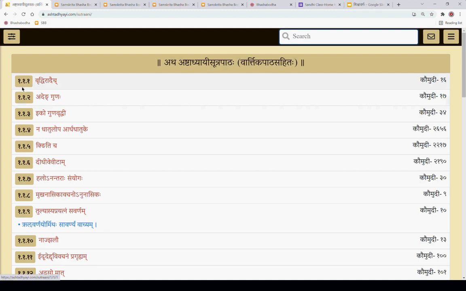As you see, this is a sutra number given in the Ashtadhyayi Grantha: 111, Prathamadhyayah, Prathama Padah, Prathamam Sutram. Then 112, so it is in order here. The first sutra is Vruddhir Adaic, which you have seen, then Adeng Gunah, which you have seen. Some of these are not relevant right now.